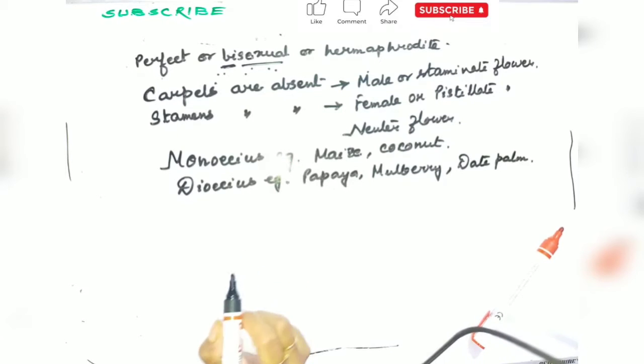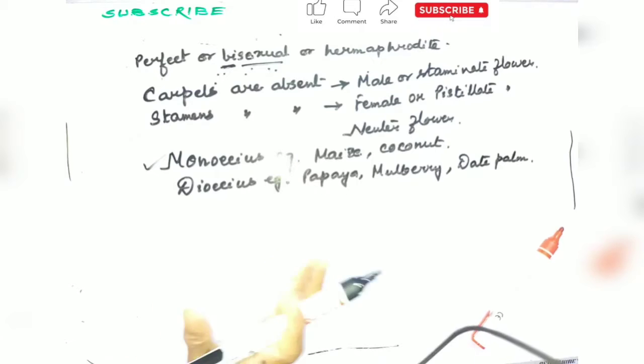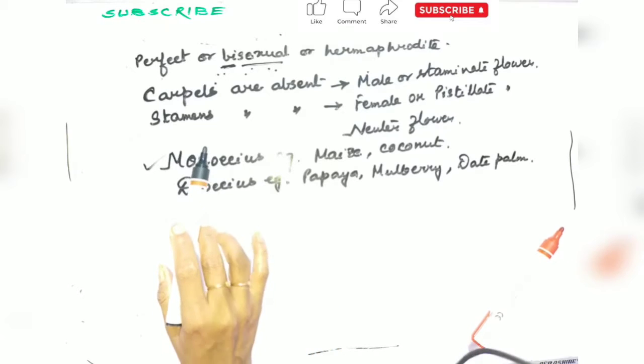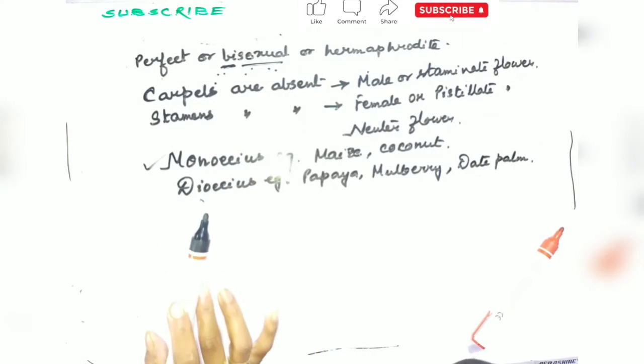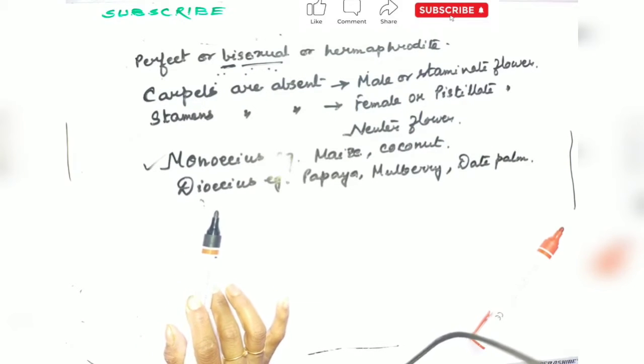A plant may have both male and female flowers and is termed as monoecious. Having both male and female flowers. And when male or female flowers are present on different plants, here both male and female flowers are present in the same plant, and here it is present in a different plant, then it is known as the dioecious plant. Okay.